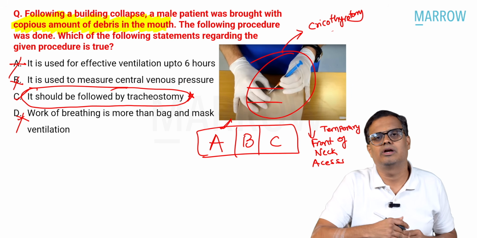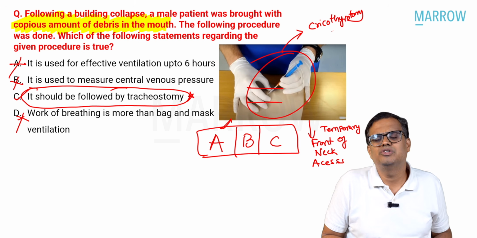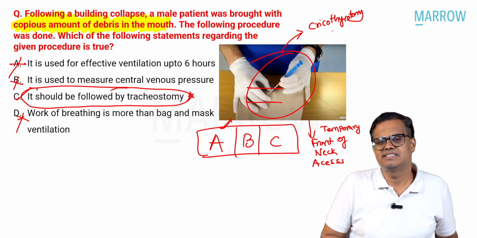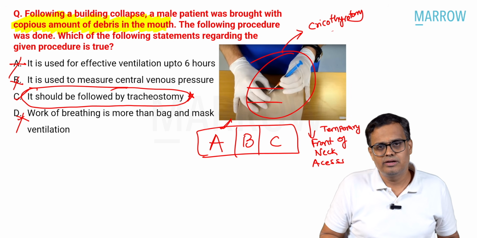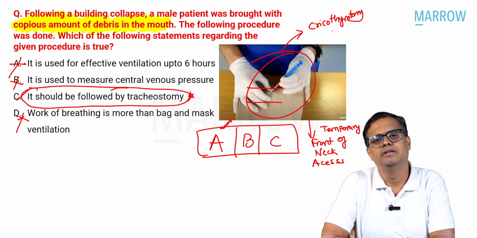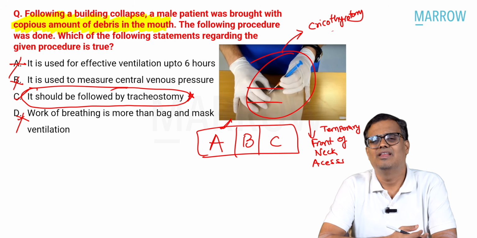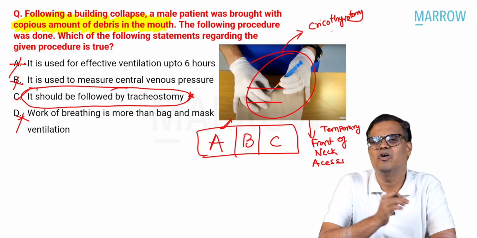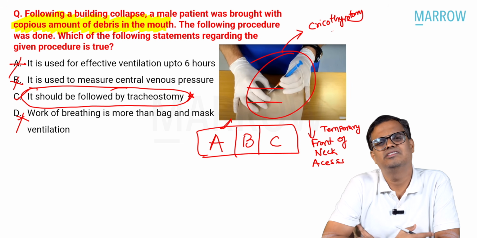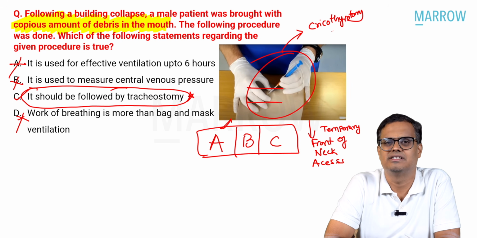That's the last resort in securing the airway. And most of the time, tracheostomy is done by ENT surgeons. In this kind of situation, you don't expect an ENT surgeon to come and do the tracheostomy. We might do a percutaneous tracheostomy in ICUs, but here this is a casualty situation. So most probably the image they are showing is a needle cricothyrotomy, and the commonest thing that will happen is kinking of the catheter. So it is very important to go for tracheostomy as quickly as possible. That's the closest answer available.